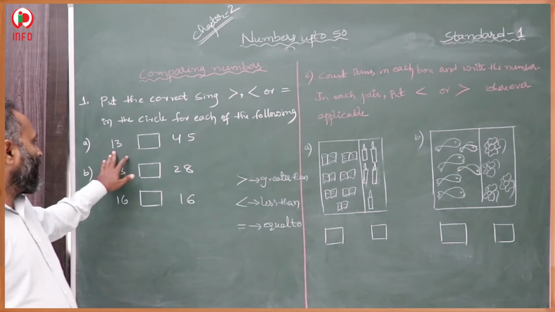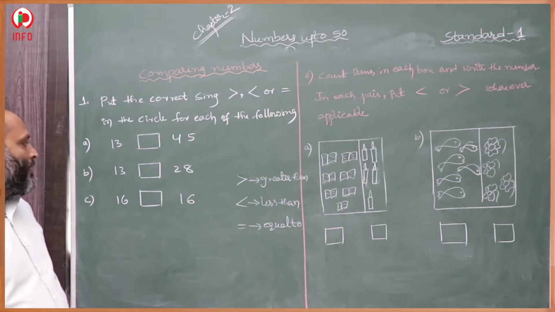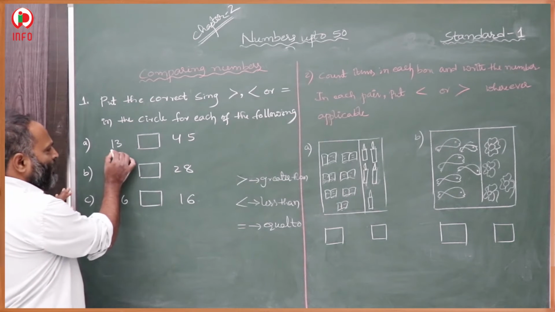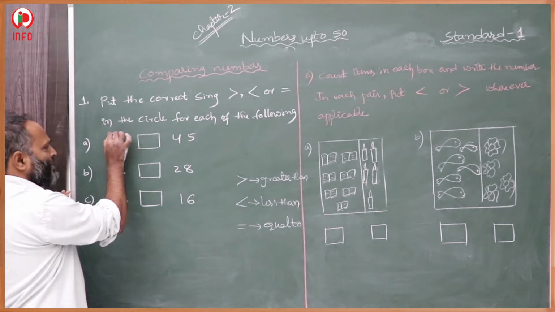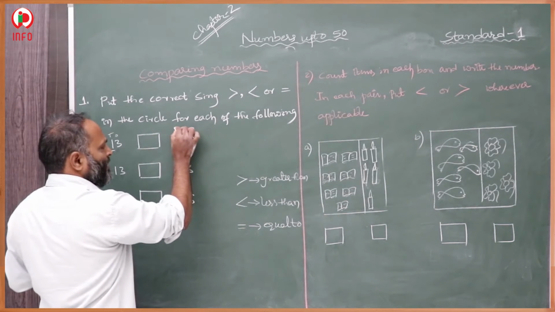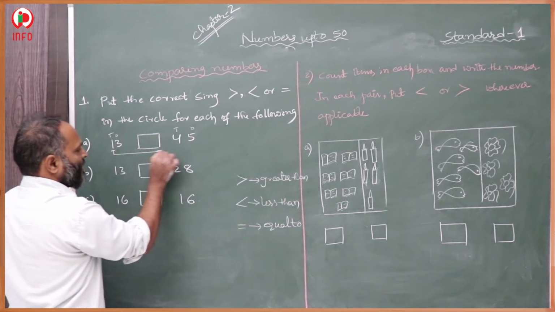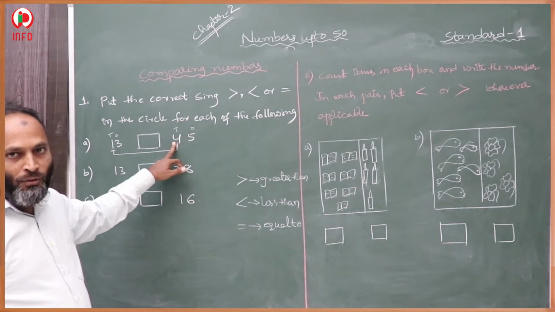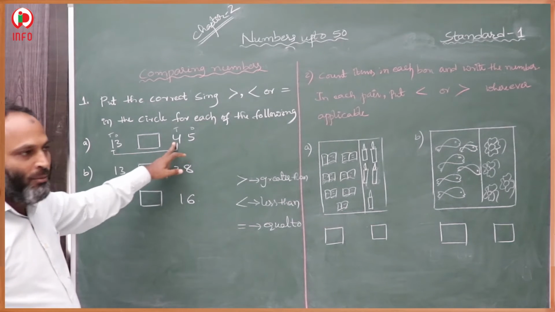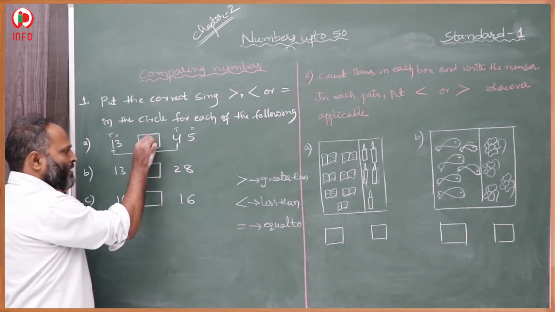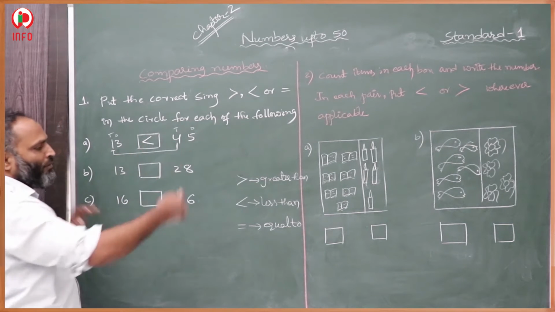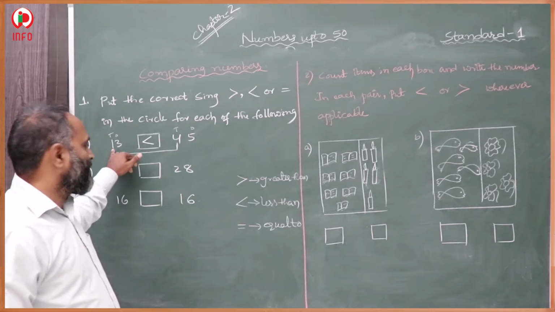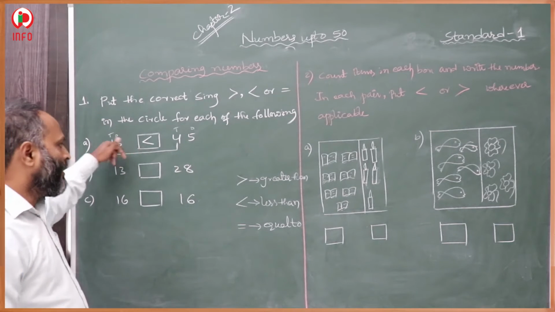So here this is the first question, second question, third question. In the first question 13 and 45 are given. First we have to check the 10's place. This is the 1's place, this is the 10's place. 10's place and 10's place we have to check. 1 and 4. In 1 and 4, 4 is bigger. It means 13 is less than 45. Why? Because this 10's place has the lesser value.